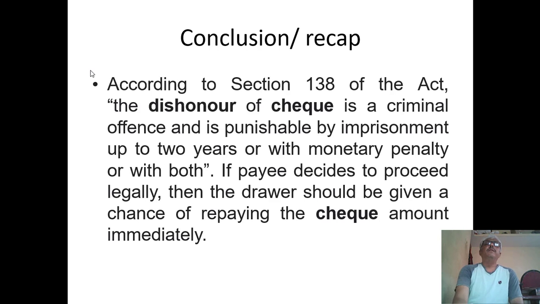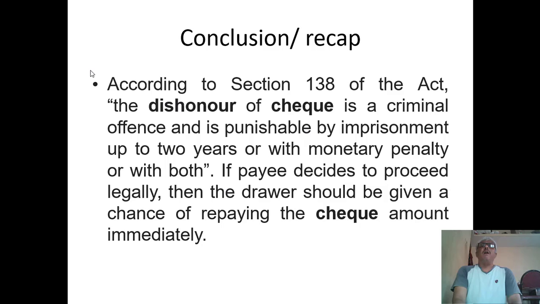When we recap, the dishonoring of a check means the payment is not paid by the banker when we deposit the check. So why is payment not being paid by a banker? The reasons are insufficient funds, a mismatch of name, the specimen signature not tallying, a torn check, and the amount in words and amount in figures not tallying. With all these reasons, the check will be dishonored.